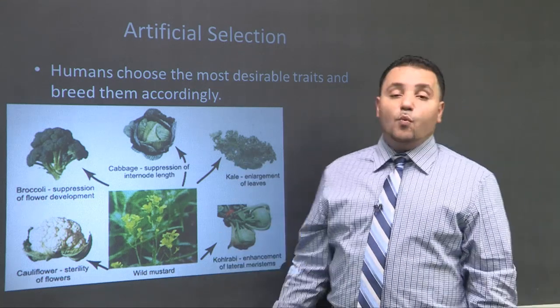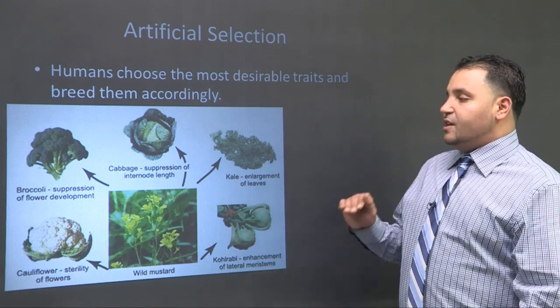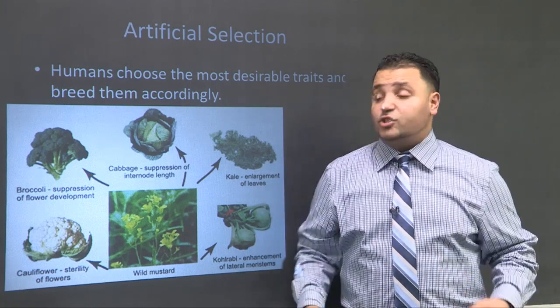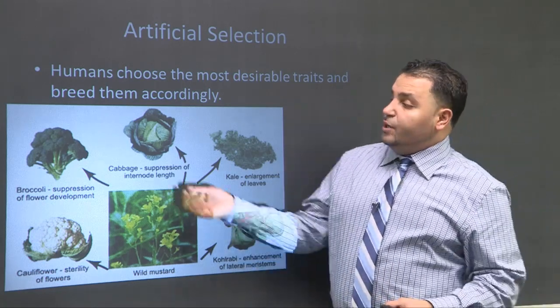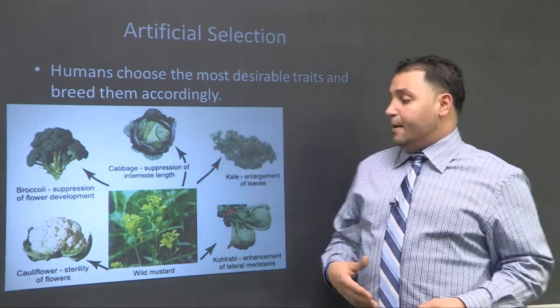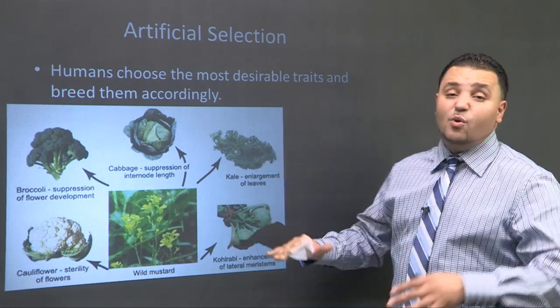Please don't think this for wild mustard. This was totally the farmer's idea. By cultivating different parts of the plant, we're able to cultivate a whole new vegetable. So for example, if we use the internode and we suppress its length and use the buds, we could get a cabbage, right? Or if we enlarge the leaves, we could get kale. And kale's like the new Hollywood leaf.